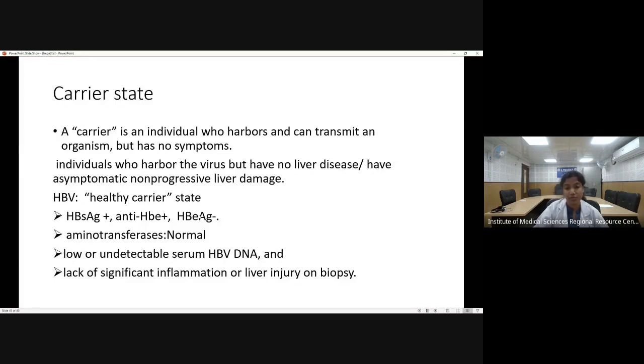Now, in the healthy carrier stage, what will be the serological profile? HBs antigen will be positive, anti-HBe is positive, and hepatitis B e antigen is negative. Means the patient is not showing high replication. However, the HBs antigen shows that it is very much infected. The aminotransferase levels will be normal. The hepatitis B virus DNA, which is detected by PCR, will be either low or undetectable. And on the liver biopsy also, we won't see any significant inflammation.